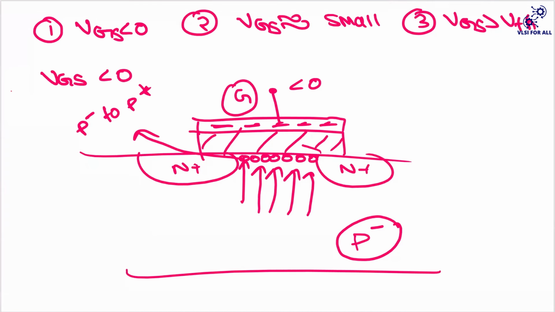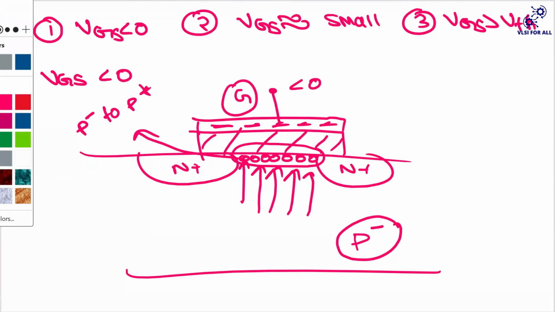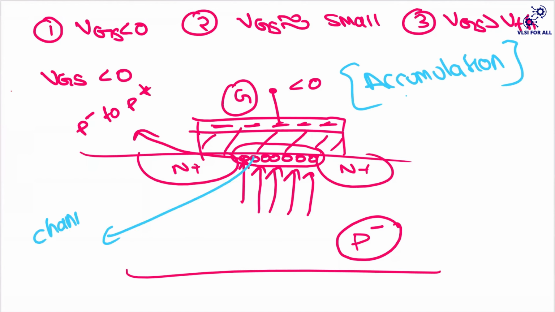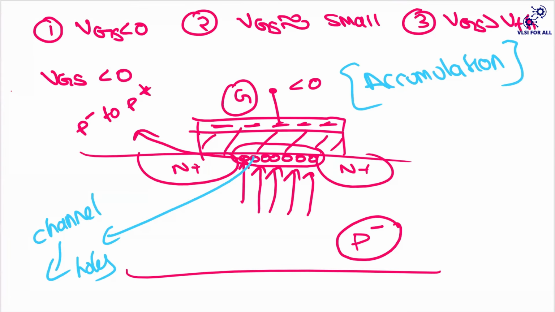If you observe here, there is accumulation happening. Accumulation of holes is happening here. So we call this region the accumulation region. Why? Because there is accumulation of holes at this surface. And we call this your channel, right? In this channel region, what you're having? You're having holes. So do you think that there is any kind of conduction of current that will happen in this region?